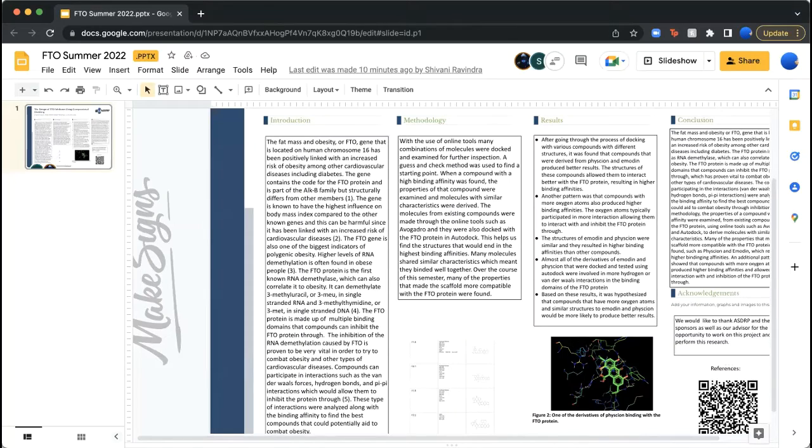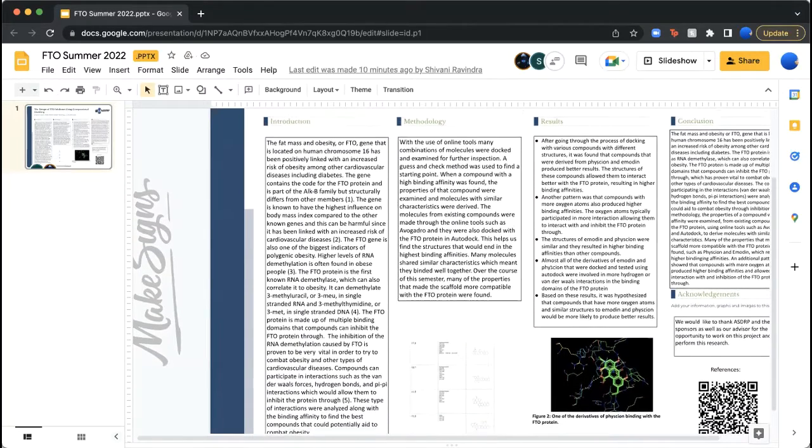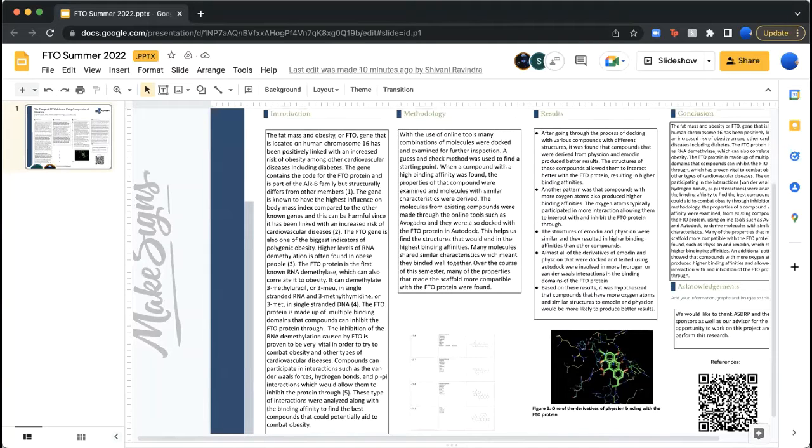Okay, so the fat mass and obesity or FTO gene is located on human chromosome 16 and has been positively linked with an increased risk of obesity among other cardiovascular diseases, including diabetes. The gene contains the code for the FTO protein and is also part of the LP family, but is structurally different from other members. The gene is also known to have the highest influence on the body mass index compared to the other known genes, and this can be harmful since it has been linked with an increased risk of cardiovascular diseases. The FTO gene is also one of the biggest indicators of polygenic obesity.